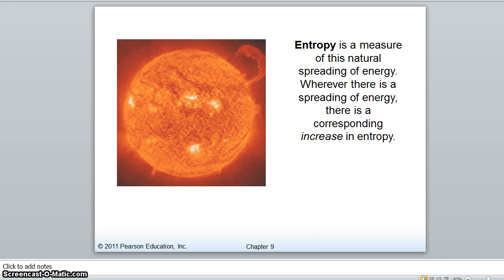So entropy is a measure of this natural spreading of energy. Whenever there is a spreading of energy, there is a corresponding increase in entropy. Entropy is usually defined as the measure of disorderliness. So things become more disorderly, more messed up as time goes on. That is the natural state of things, for things to fall into disorder. So the sun is a prime example of the fact that energy has a natural tendency to disperse.